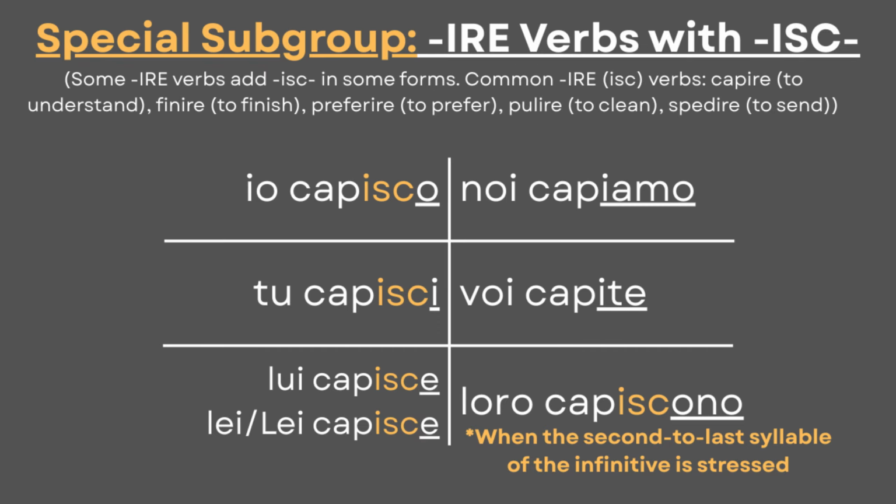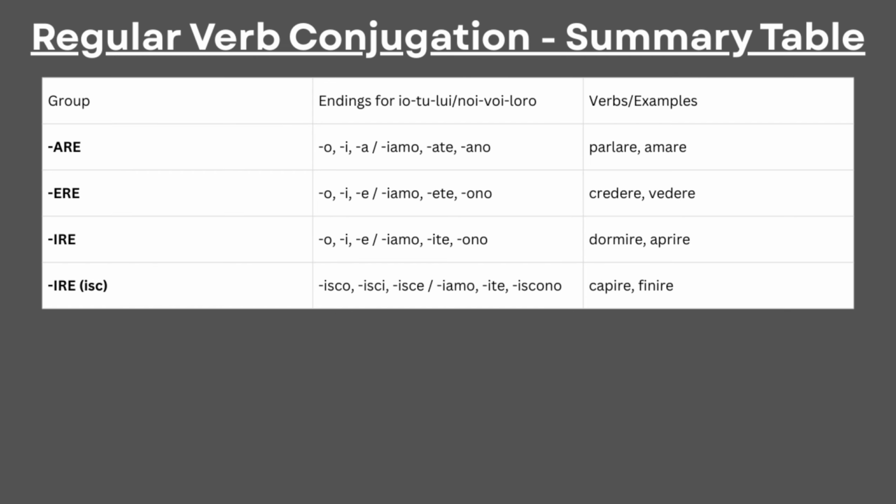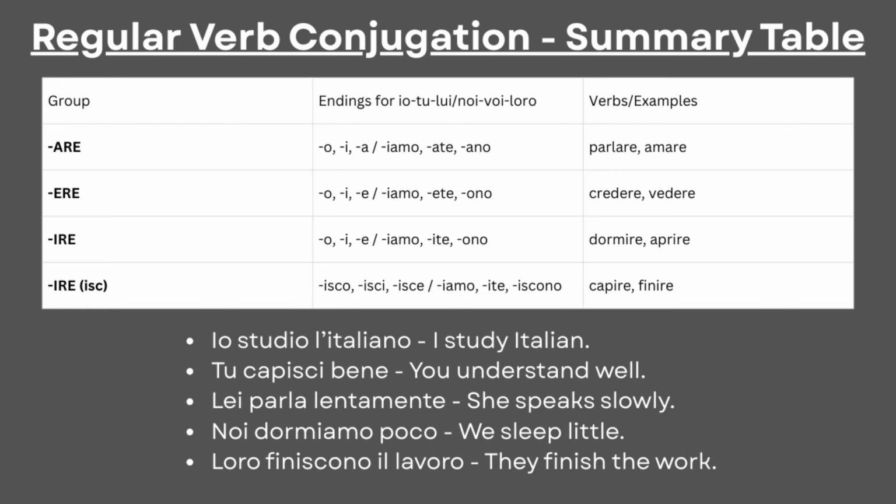After learning this subcategory, you can now fully understand how regular present verb conjugation works in Italian. It simply follows endings that correspond to each verb type, made from stems and verb endings. Once you memorize these patterns, you can conjugate many regular verbs correctly and speak Italian using simple, everyday phrases like: Io studio l'italiano. Tu capisci bene. Lei parla lentamente. Noi dormiamo poco. Loro finiscono il lavoro.